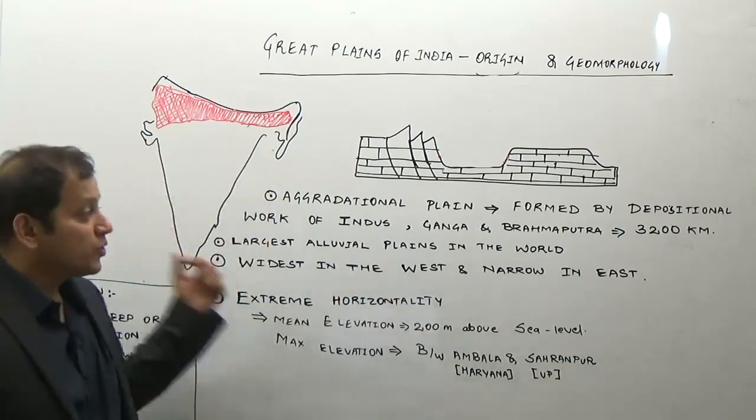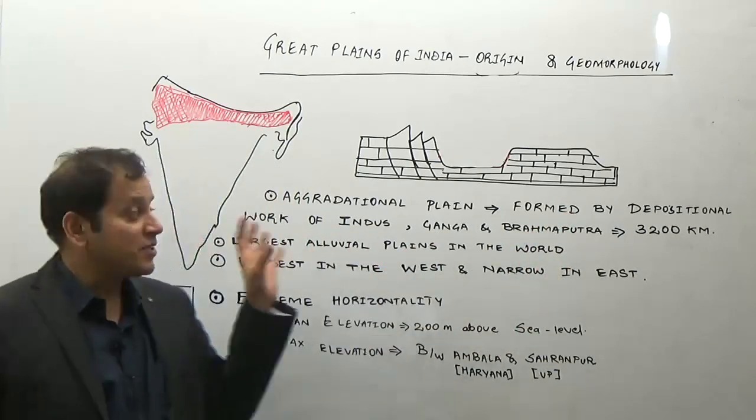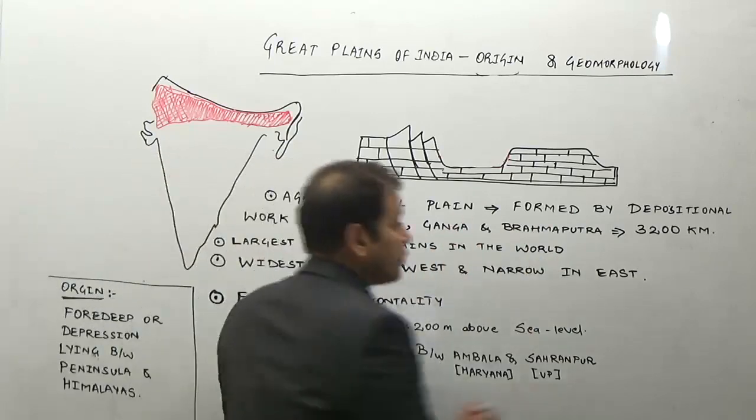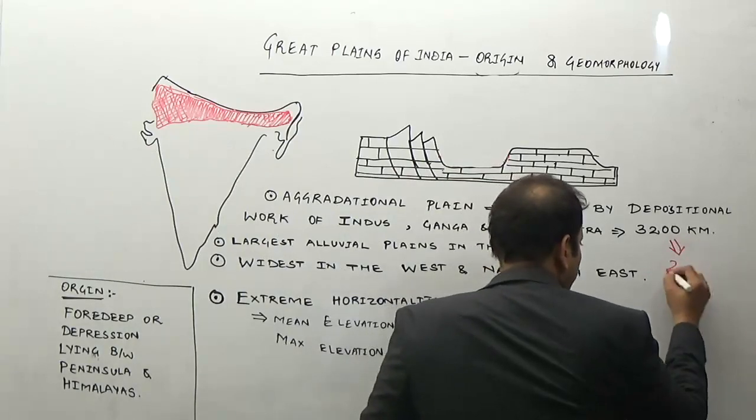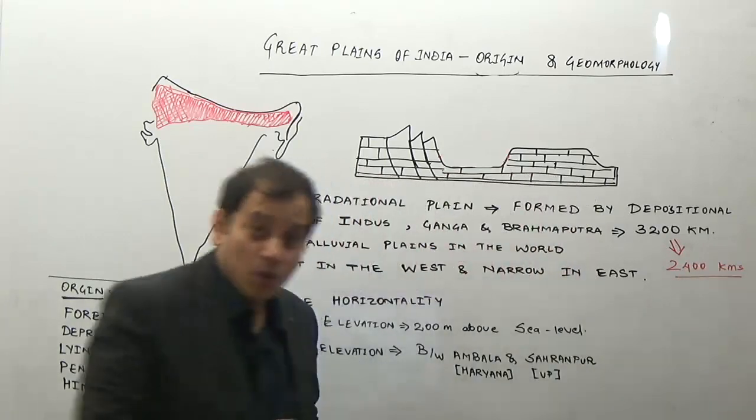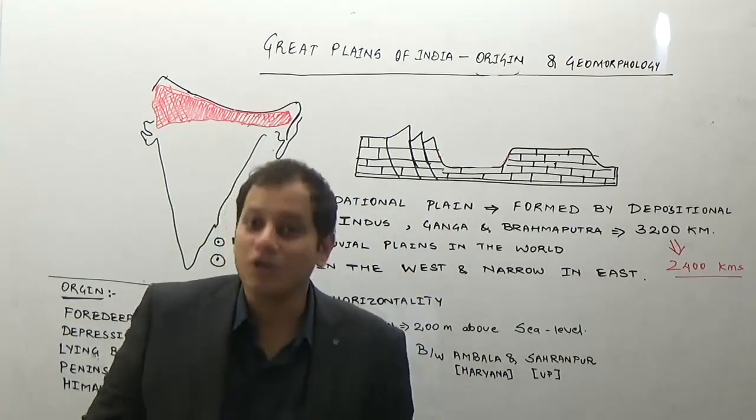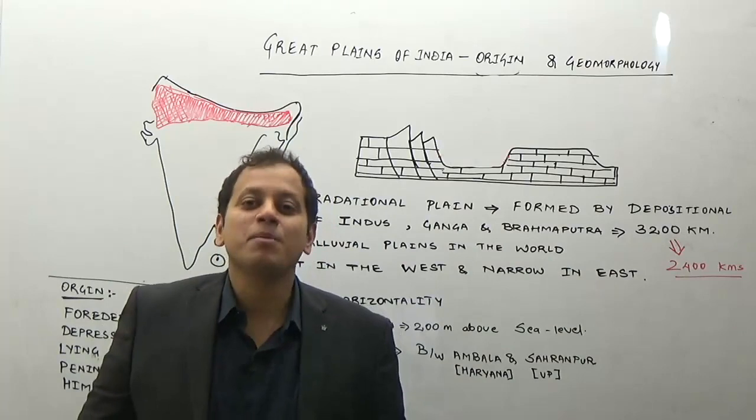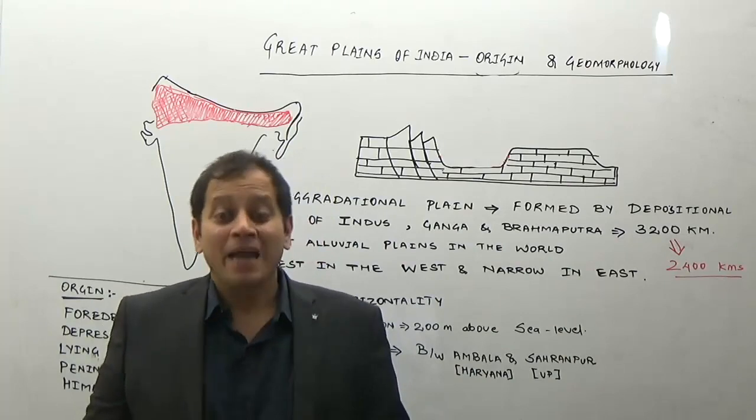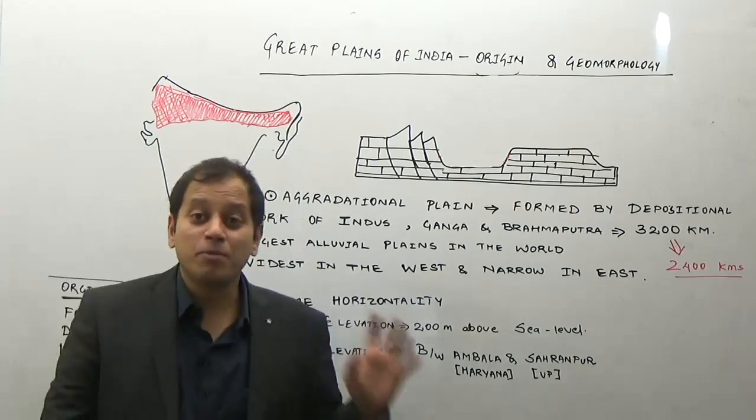It is formed due to the depositional work of the Indus, Ganga, and Brahmaputra rivers, and it stretches for around 3,200 kilometers, out of which 2,400 kilometers lies in India alone. So this greatest alluvial tract in the world, this greatest fertile tract in the world, no doubt supports the maximum number of population, making India the second most populated country in the world, as well as making the Great Plains of India the maximum populated states of India.